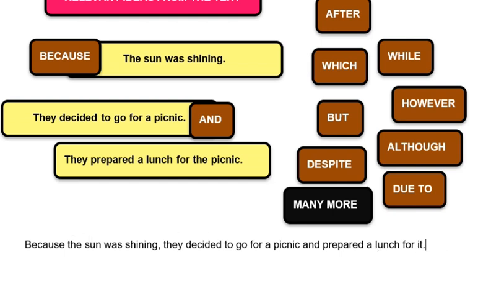Replace picnic with it, to prevent redundancy. Now we have achieved cohesion. We have combined them with some cohesion in here. However, our job is not finished.